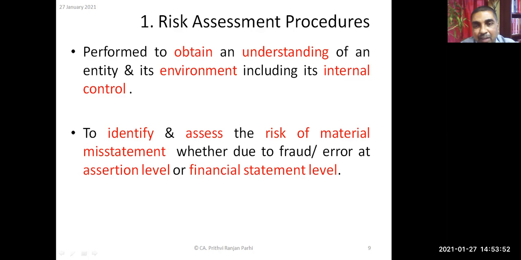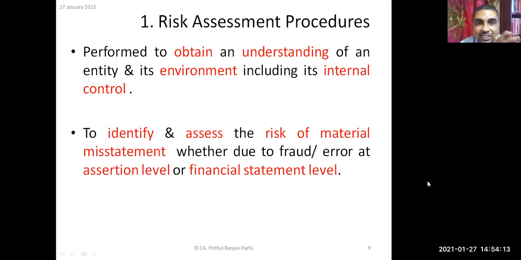This misstatement may happen due to fraud or due to error. The auditor needs to assess that at two levels: one is assertion level, and the second is financial statement level.